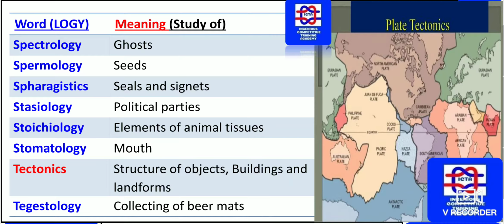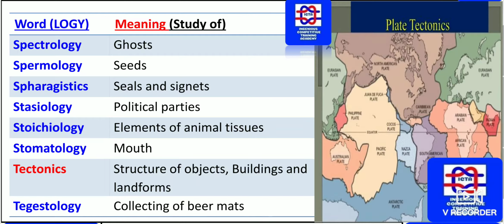As you can see, seals and signets, whatever deals with that, the study is known as sphragistics. And the political parties concerning whatever the studies, that is stasiology. The elements of animal tissue study is known as stoichology, as well as the study concerning the mouth is known as stomatology. The structure of objects, buildings and landforms study is known as tectonics.